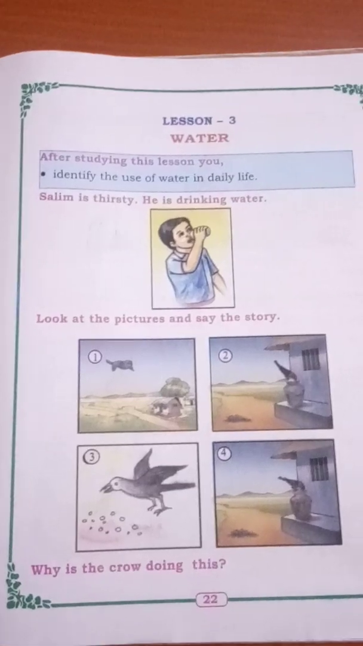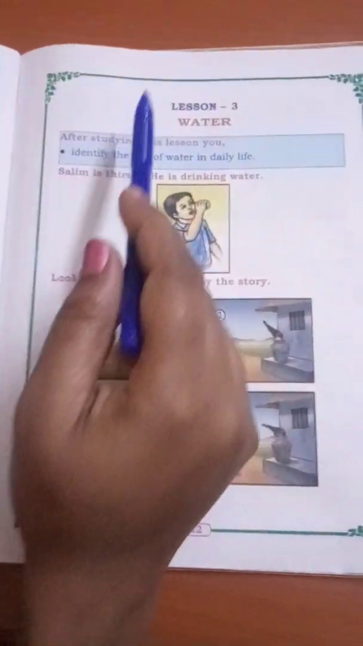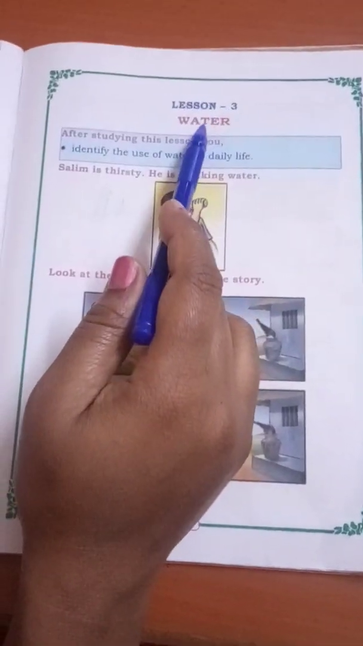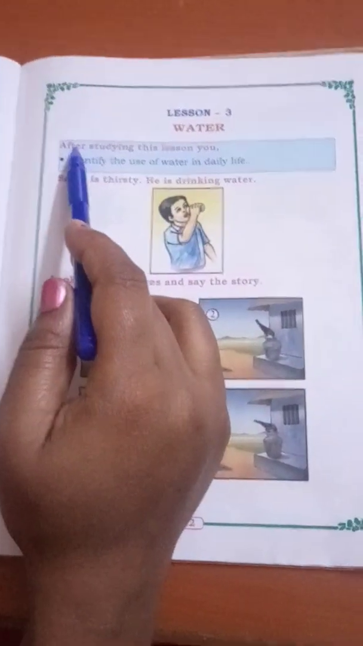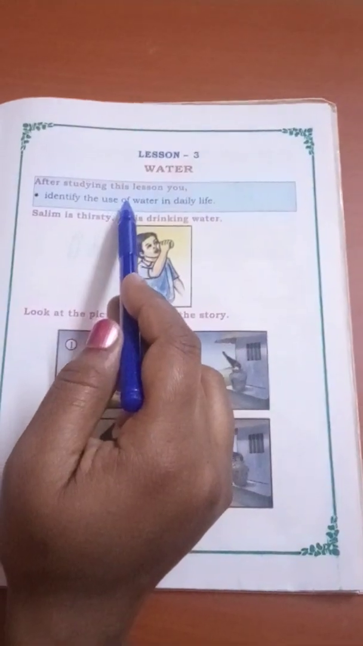Hello, good morning, children. Today we are going to start a lesson on water. Lesson number 3, water. After studying this lesson, you will be able to identify the uses of water in daily life.